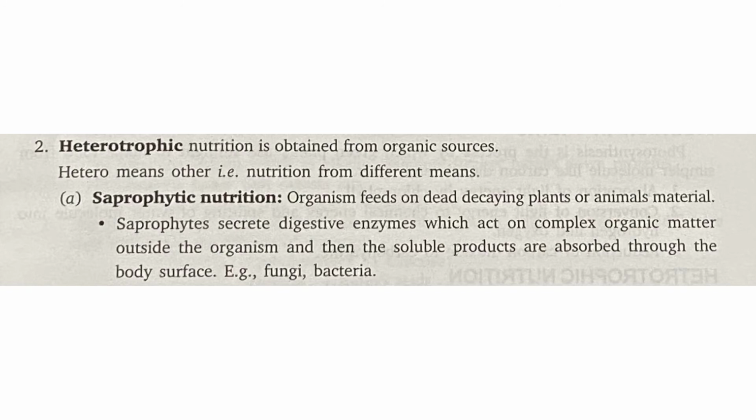Another type of nutrition is heterotrophic nutrition, which is obtained from organic sources. Hetero means other. So this is a type of nutrition in which organisms obtain their nutrients from other organisms. Heterotrophic nutrition is divided into three categories. First one is saprophytic nutrition. It is a type of nutrition in which organisms feed on dead and decaying plants and animals' material.